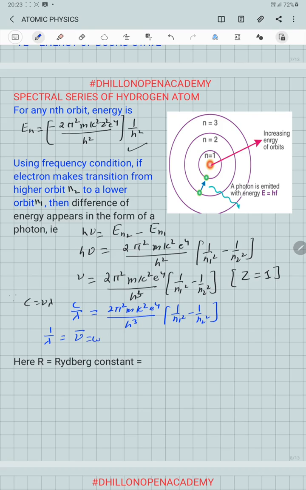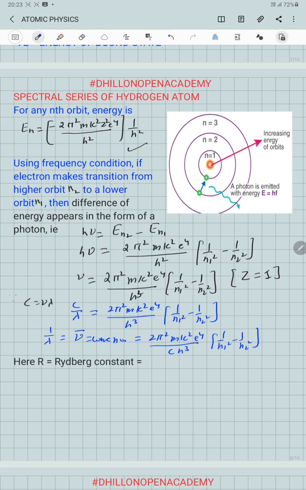Nu bar is the wave number, which will be equal to 2 pi square m k square e raised to power 4 over c h cube into 1 over n1 square minus 1 over n2 square.